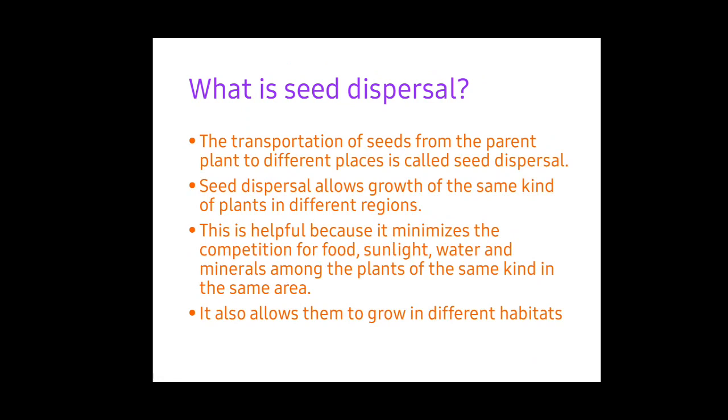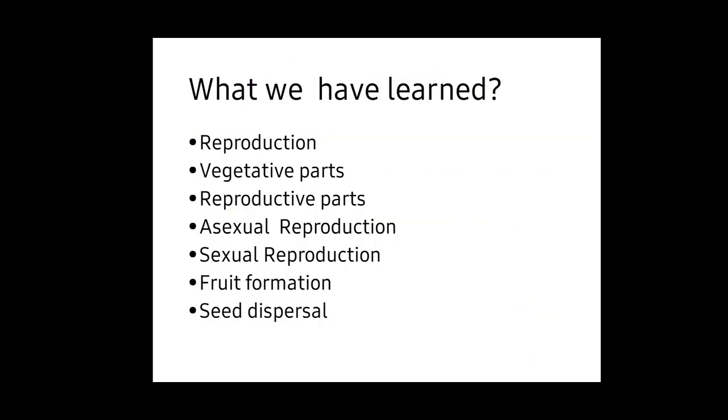Then what is the use of it? Seed dispersal allows growth of the same kind of plant in different regions. This is helpful because it minimizes the competition for food, sunlight, water, and minerals among plants of the same kind in the same area, and it also allows them to grow in different habitats. These are some advantages of seed dispersal.